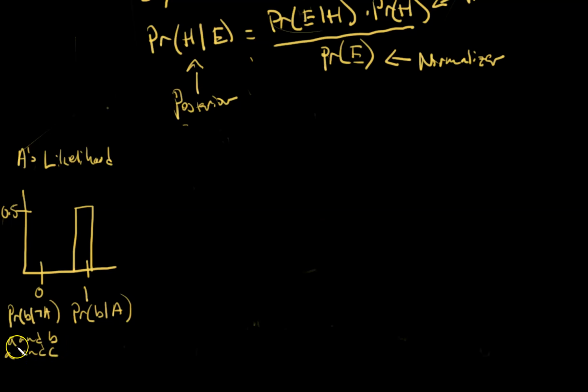So if it's the first scenario, A and B, well, he would have to choose B. The warden can't tell A that he's going to be executed. Similarly, if it's A and C, he would have to choose C, because the warden can't tell A that he's going to be executed. Both of these are equally likely, so this is also a 50% chance that he would have named B knowing that A was going to be executed.